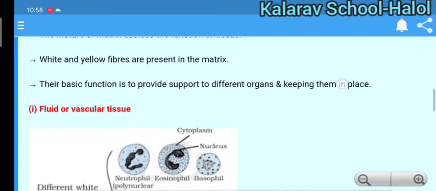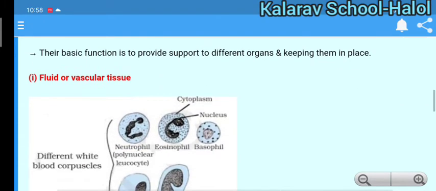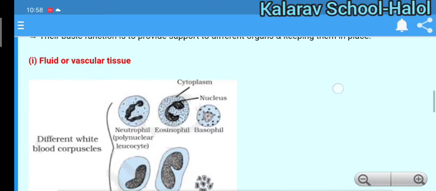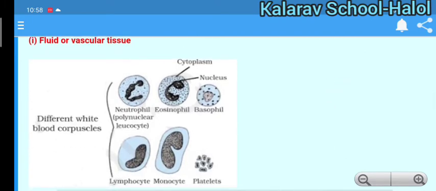It is of a type that is fluid or vascular tissue. Here you can see the diagram showing the different blood corpuscles: lymphocyte, monocyte, platelets.